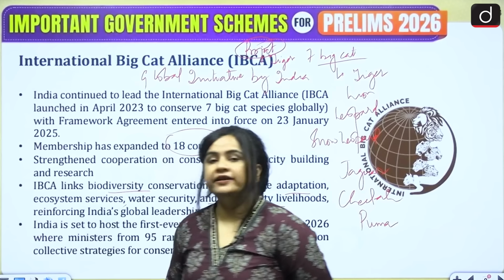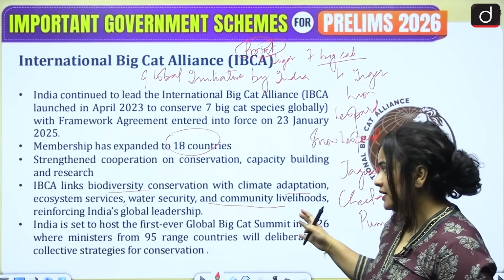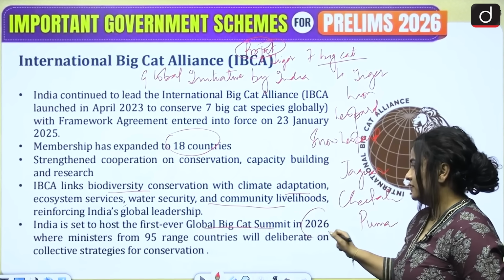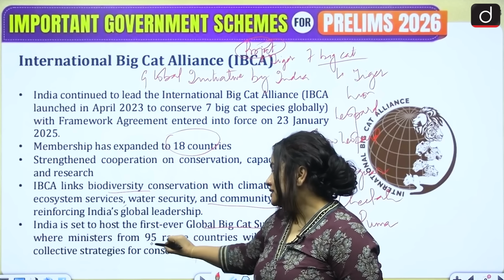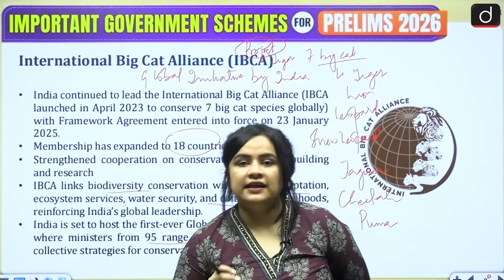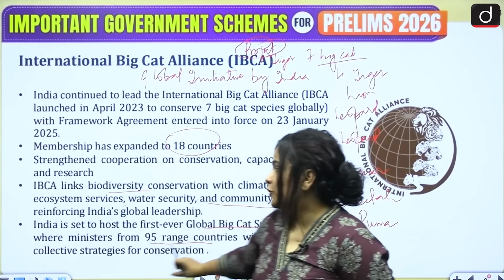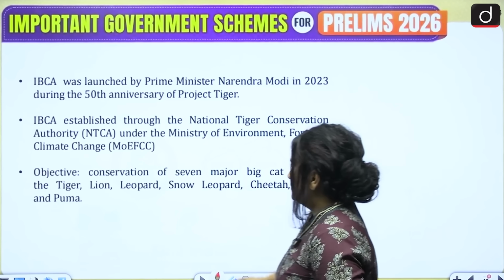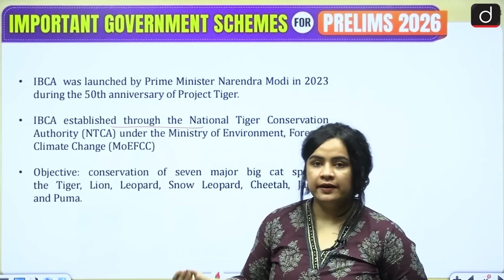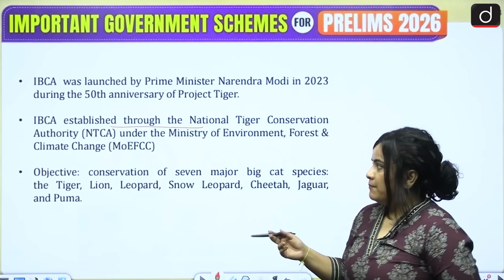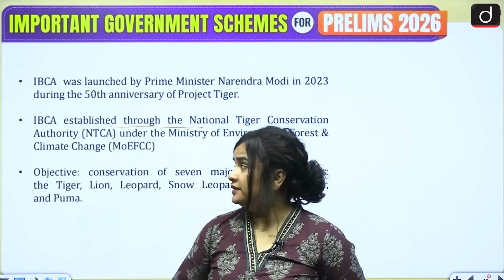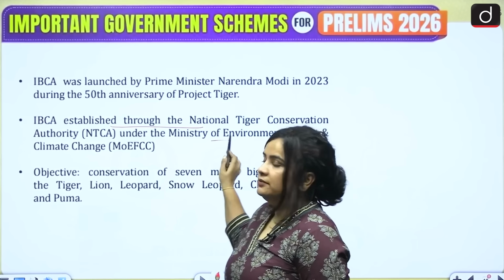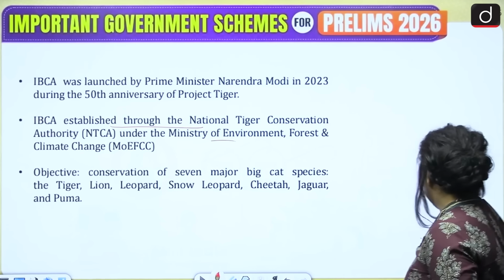And another important thing to remember from the prelims point of view particularly is that India is set to host the first ever global Big Cat Summit in 2026, where ministers from 95 range countries will deliberate on collective strategies for conservation. So this point is also important from your prelims point of view. Now, this IBCA was launched by the Honorable Prime Minister, marking the 50th anniversary of our Project Tiger, and it was established through the National Tiger Conservation Authority under the Ministry of Environment, Forest and Climate Change.